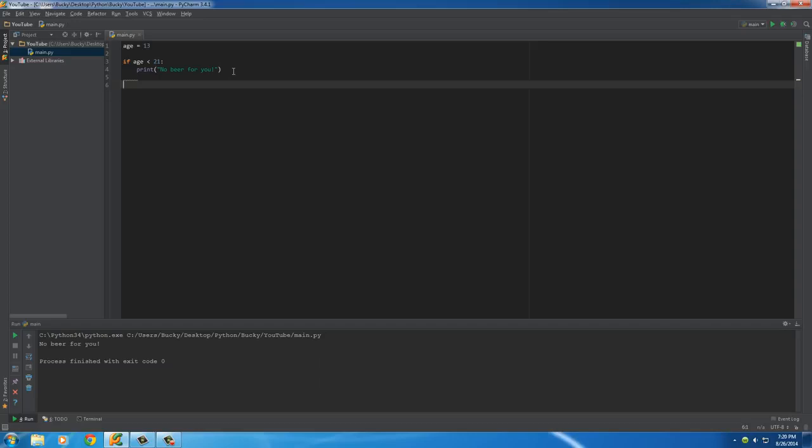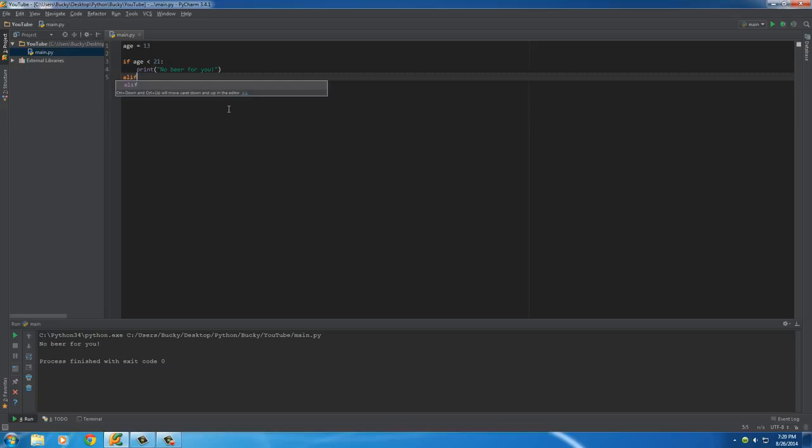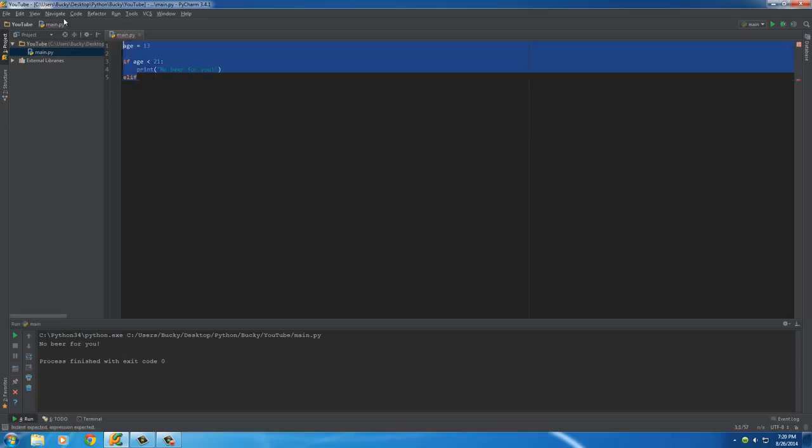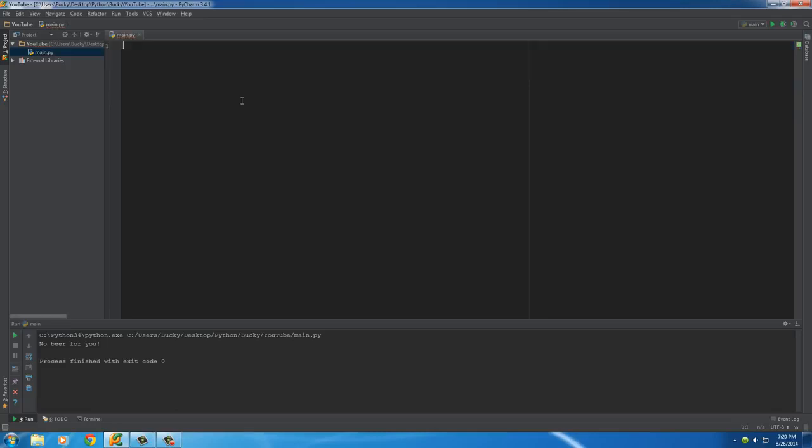Now, what if we wanted to have the computer decide between one of two things? Because, of course, whenever the user is less than 21, we gave them the warning message, but what about for the people who are older than 21? How do we make them use the site or something like that? Well, we can add another condition called elif. And this checks something else, and it'll probably be easier to see if I use a new example.